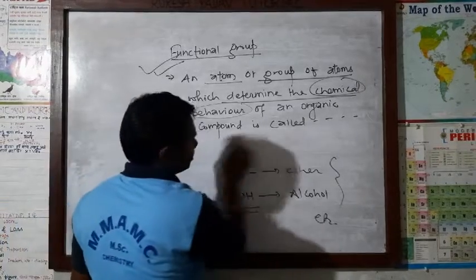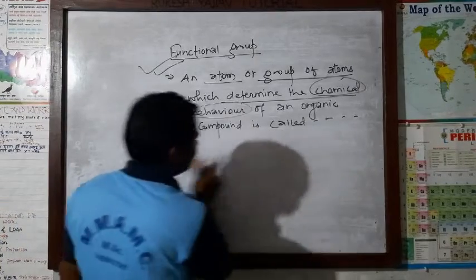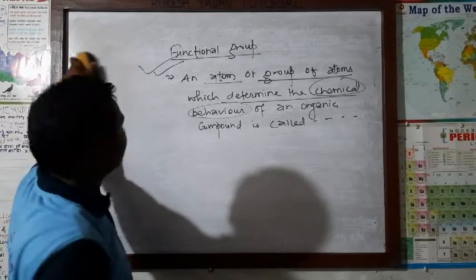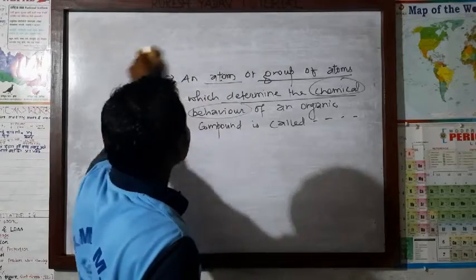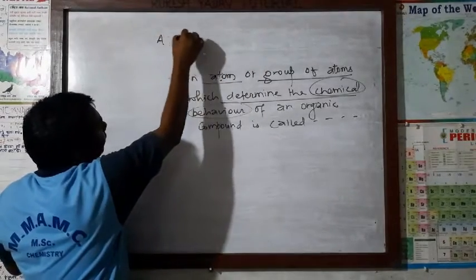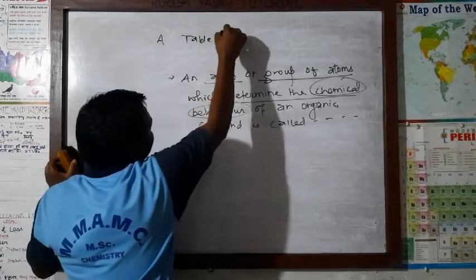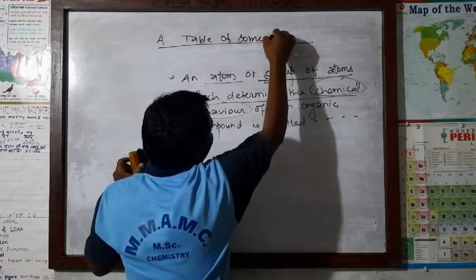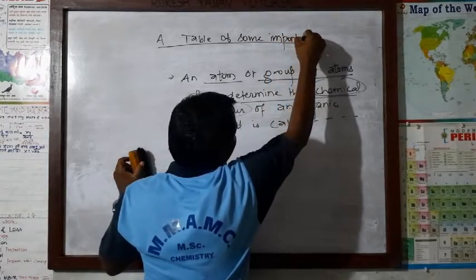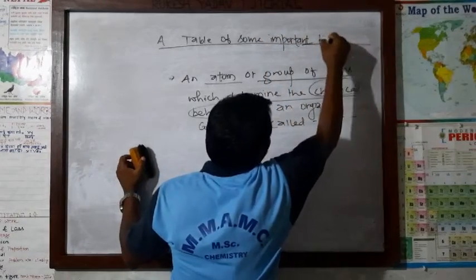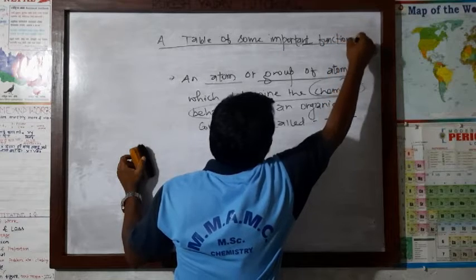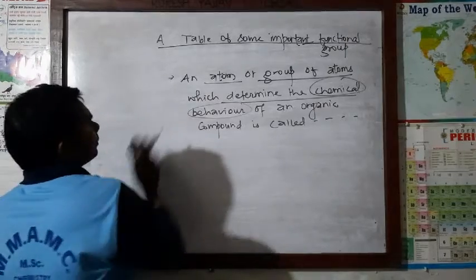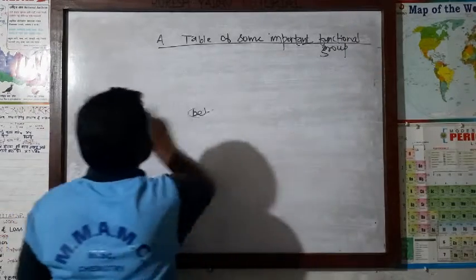Now about the table of functional group, we are going to make the table of functional group. Hope you have written these all things. A table of some important functional group.